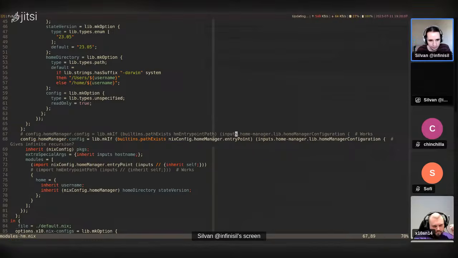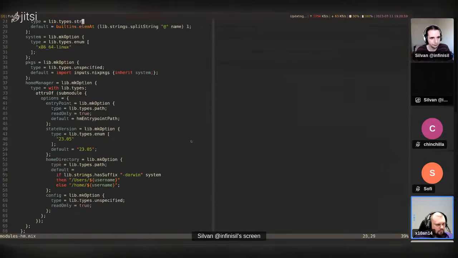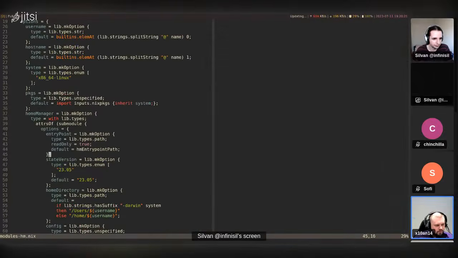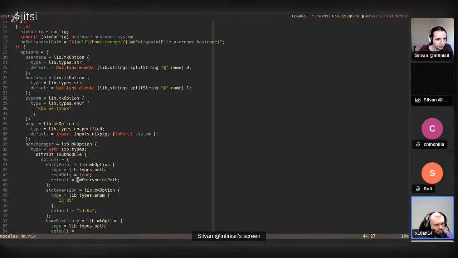The difference here is the HM entry point path. If you scroll a little bit up, if you look for the entry point module member, there you go, you passed it, line 44. You see a HM entry point path. The one that works is the default value of the one that causes the infinite recursion error. I see.